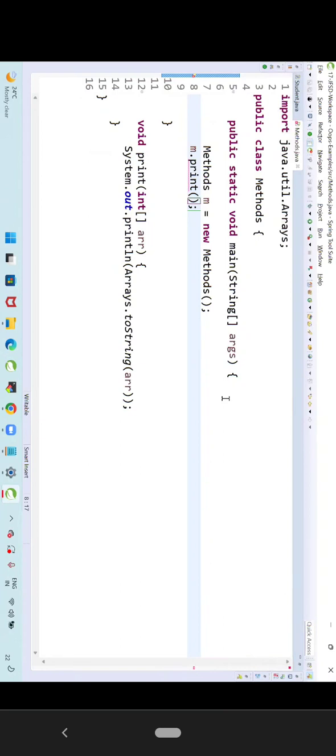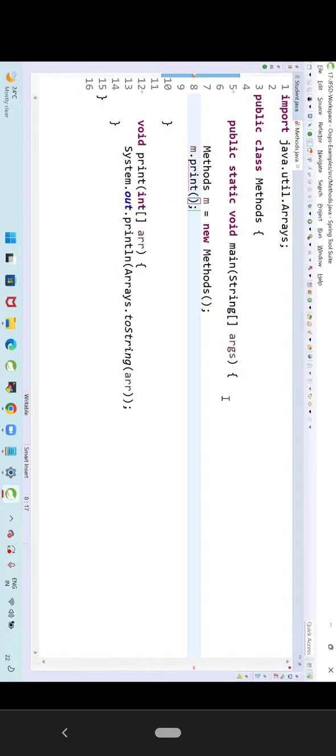Is there any parameter for my method? That is the first thing that you need to check. Whenever you want to call any method, first you need to check what the parameter of the method is. What is the return type of the method? If a method is expecting a parameter, you need to pass that value as input. That is called a method argument.